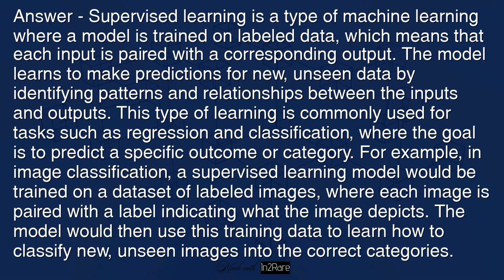For example, in image classification, a supervised learning model would be trained on a dataset of labeled images, where each image is paired with a label indicating what the image depicts. The model would then use this training data to learn how to classify new and unseen images into the correct categories.